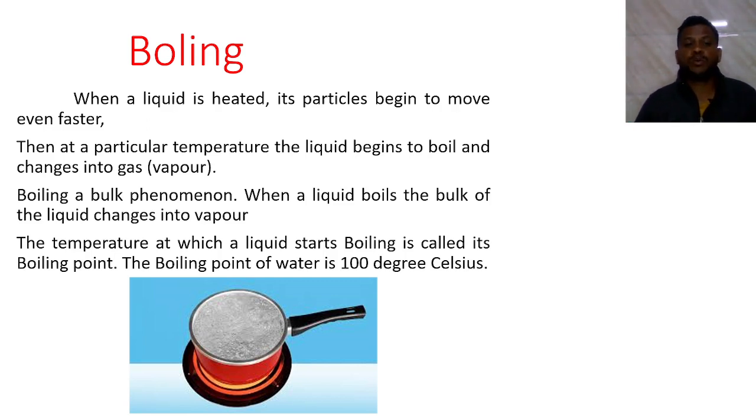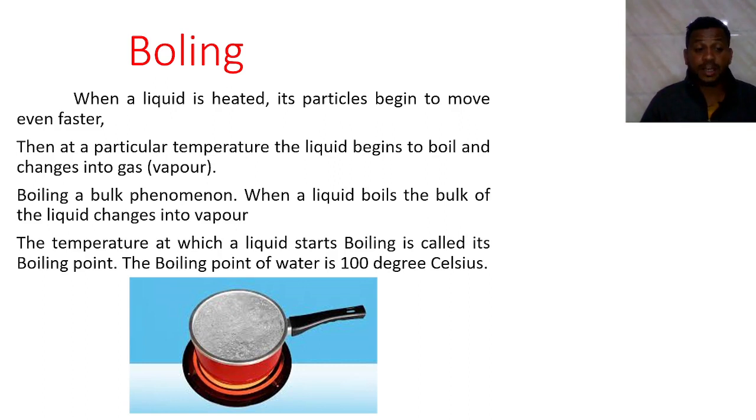Then at a particular temperature, the liquid begins to boil, which means after reaching a particular temperature, the liquid starts boiling and changes into gas. It means vapors. You can take steam also. At a particular temperature, the liquid starts to boil.